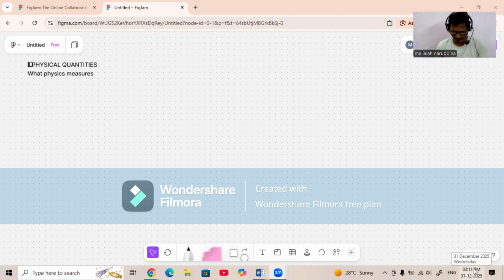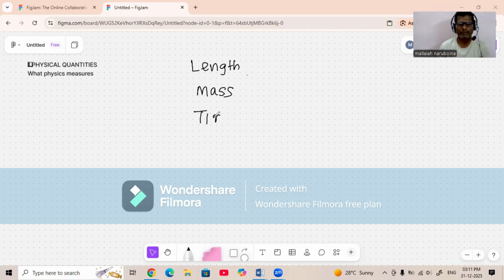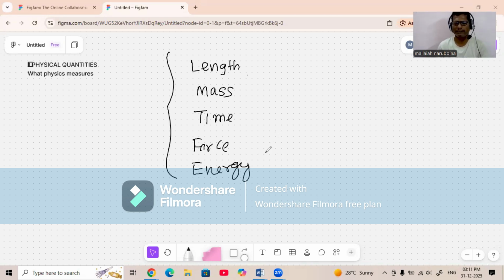Measurable quantities are physical quantities. Anything which is measured is called a physical quantity. If I say length, mass, time, force, energy, these are physical quantities. The reason is they can be measured.